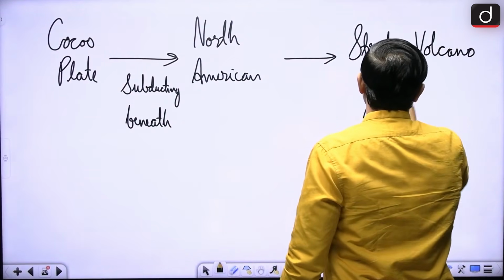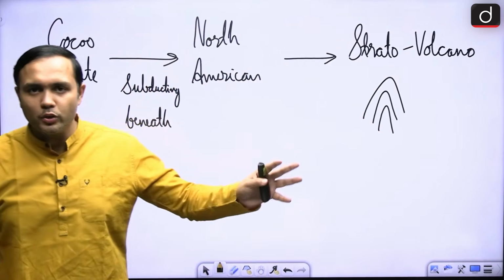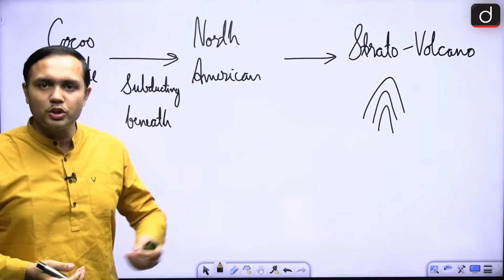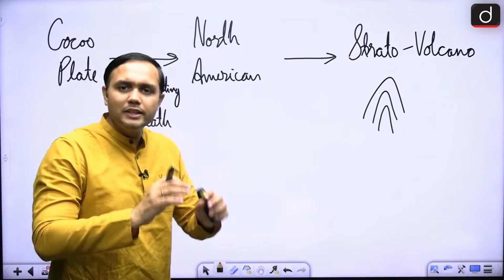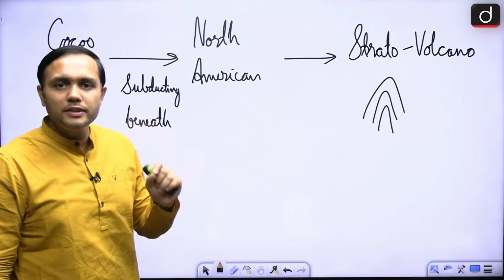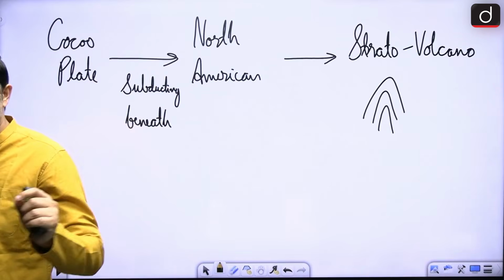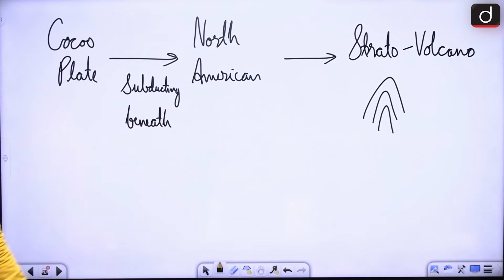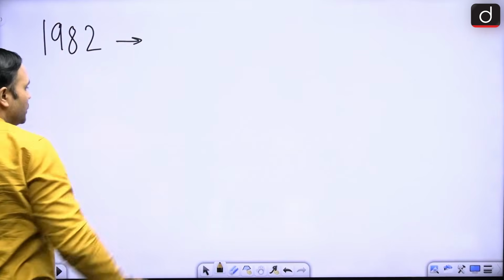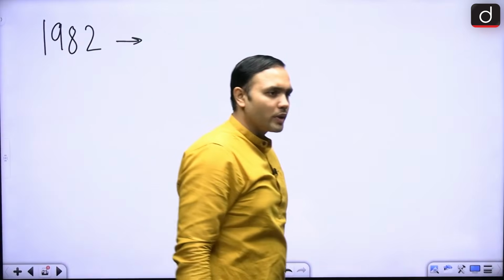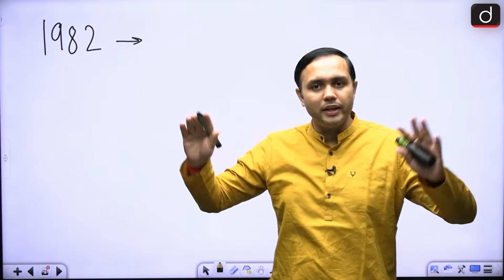We have already had a good understanding about what stratovolcanoes are and what their structure is. We have seen it in multiple cases before. So what we are going to look at is this particular volcano, and why it is so feared, why so much monitoring is going on with respect to it. In 1982, there was a huge eruption at this volcano, so huge that it caused global climatic impact.